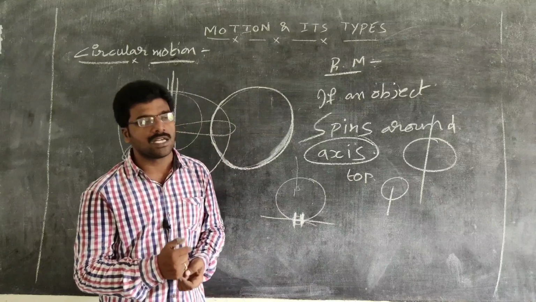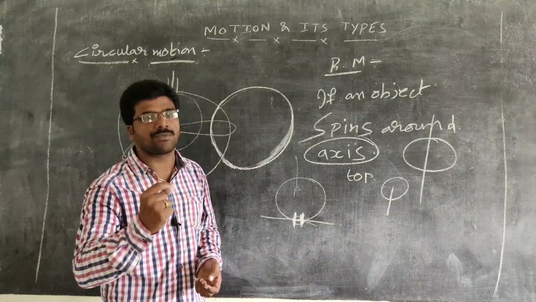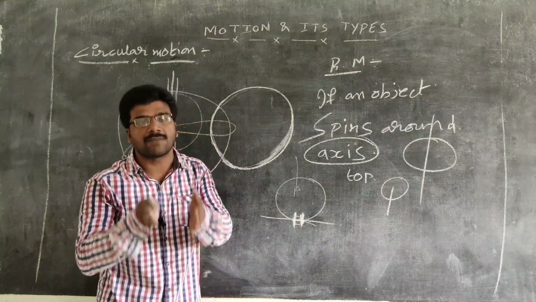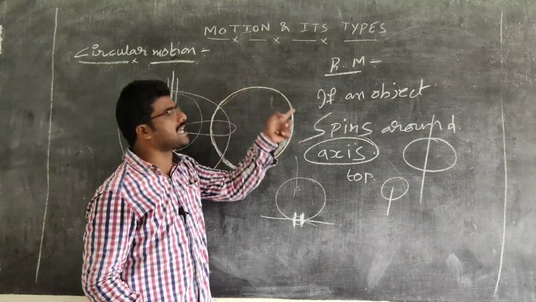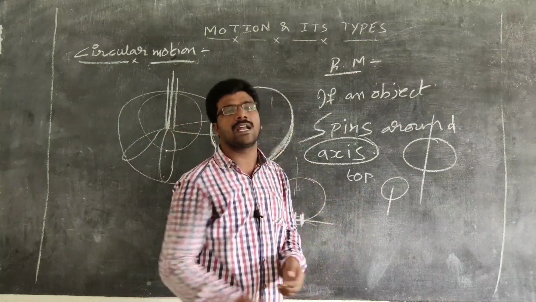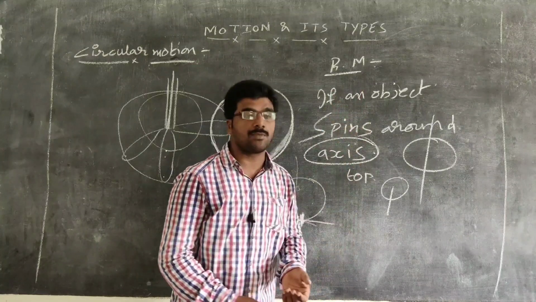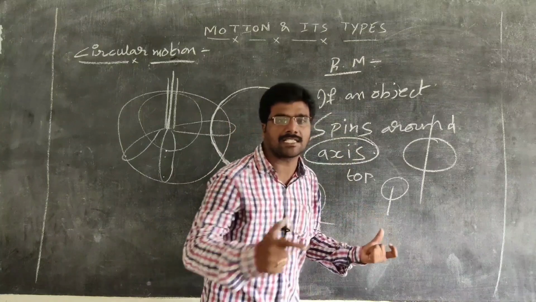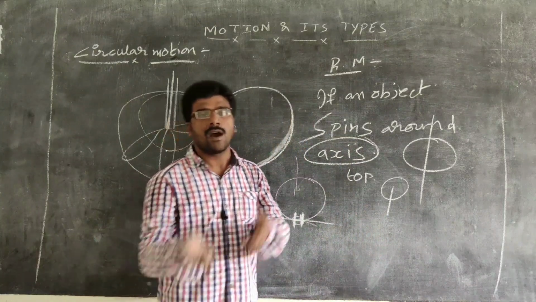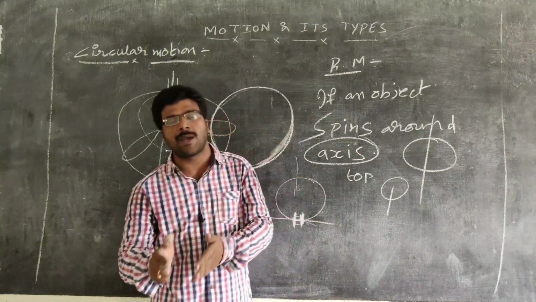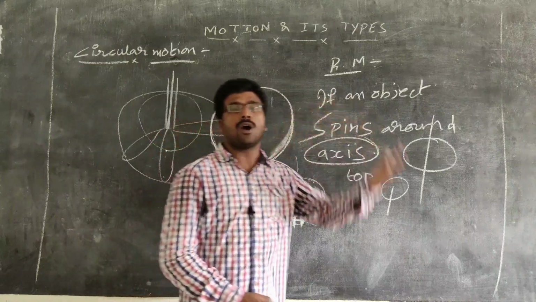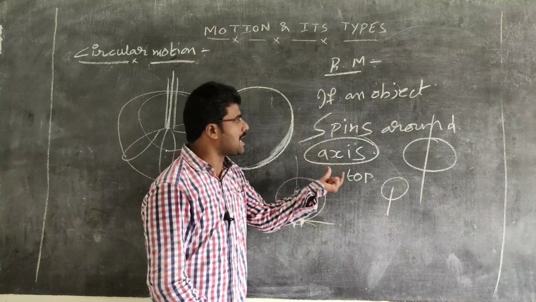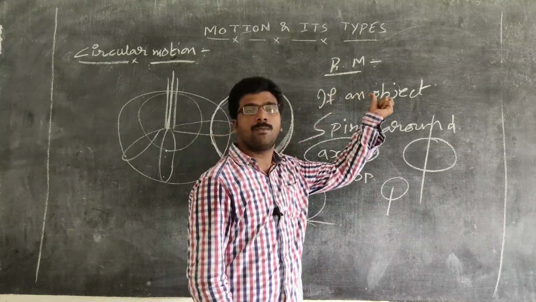Next, circular motion. Circular motion means the body moves along the circumference of a circle, that means the motion of the body is confined to a circle. Next, rotational motion. If an object spins around an axis, that axis may be imaginary or real, and may be present inside the body or outside the body. Whatever it may be, if the body spins around an axis, that is rotational motion.